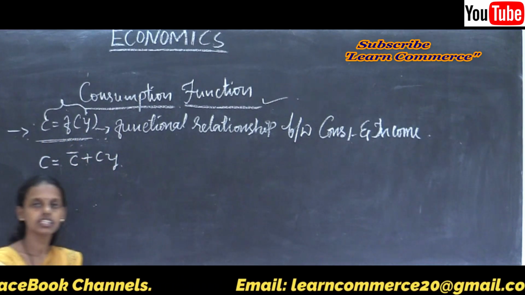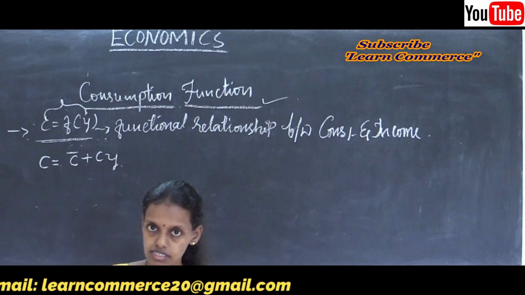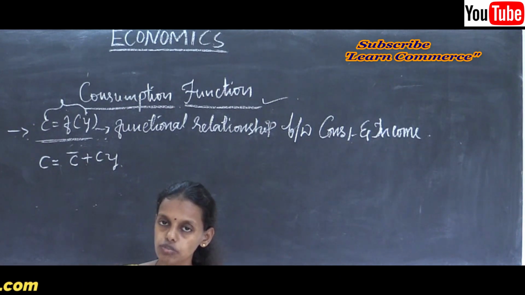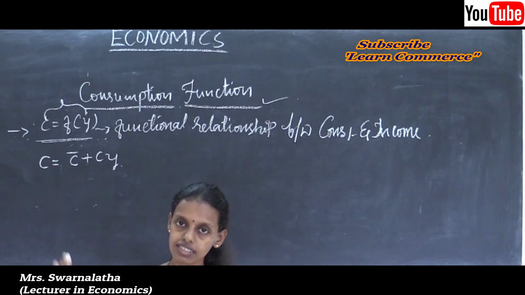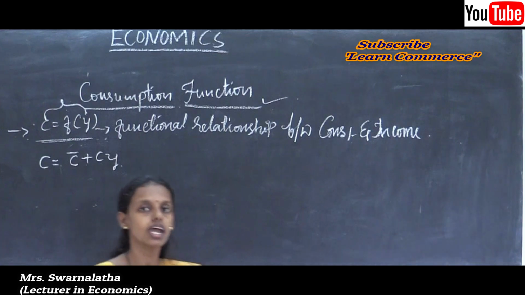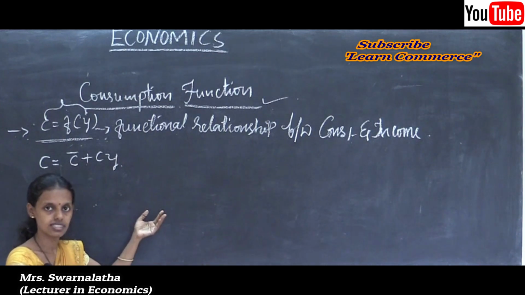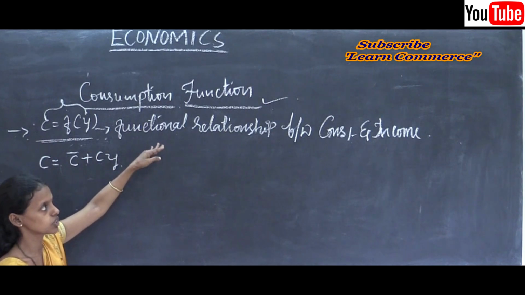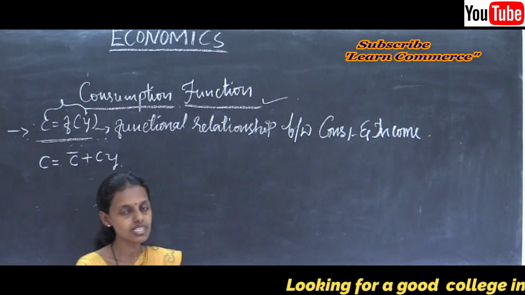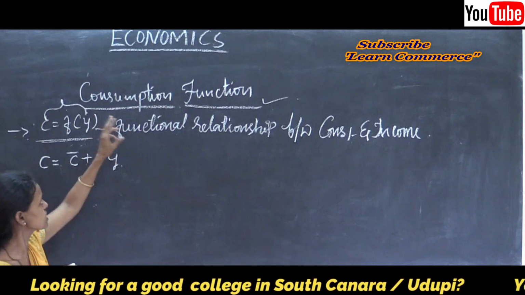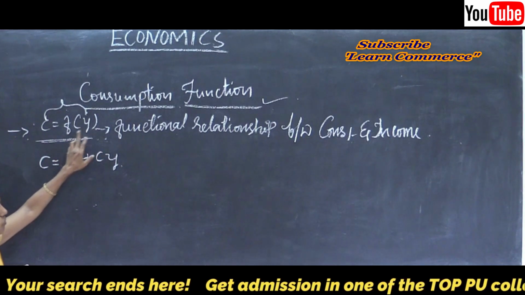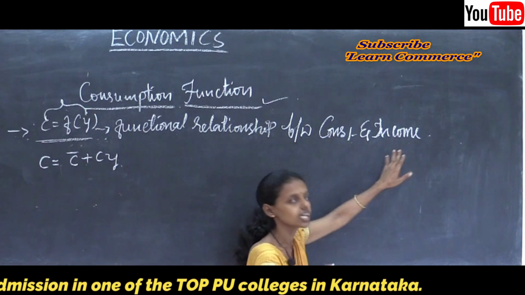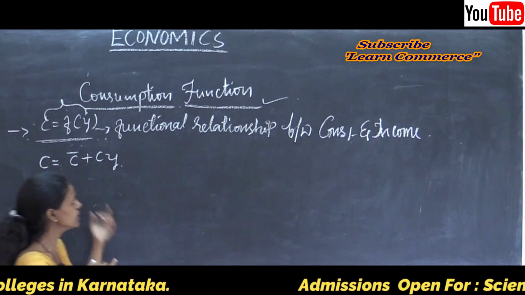When the income of an individual increases, consumption increases, and people go on consuming more and more as their income increases in the initial stage. But as income keeps increasing, because of the law of diminishing marginal utility, people may reduce their consumption. During this period they think about savings in the economy. Thus consumption always depends upon the income level of the consumer. The consumption function is a functional relationship between consumption and income of an individual.